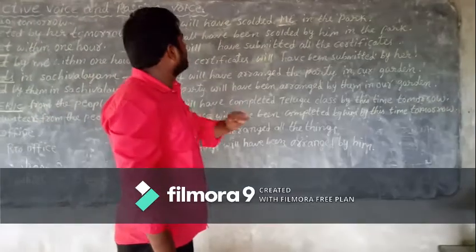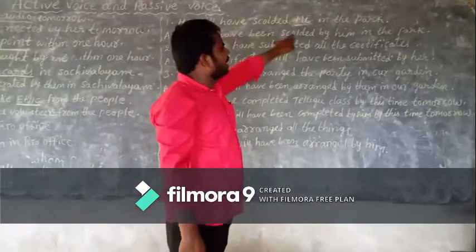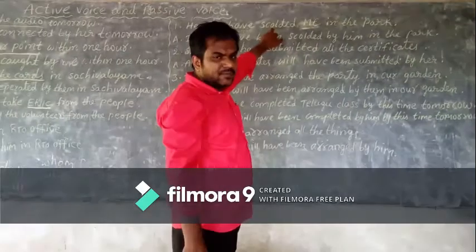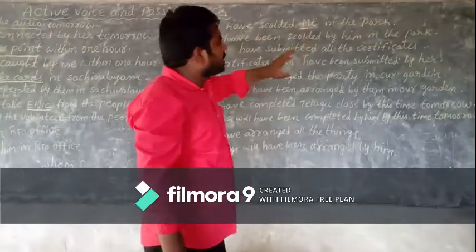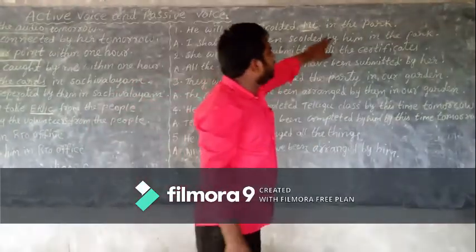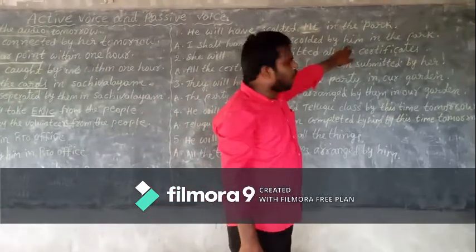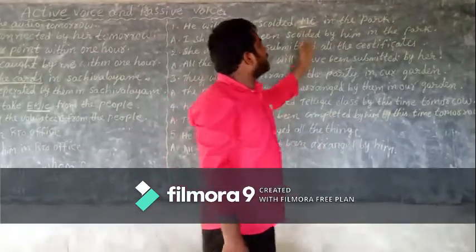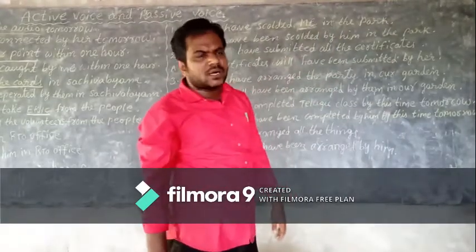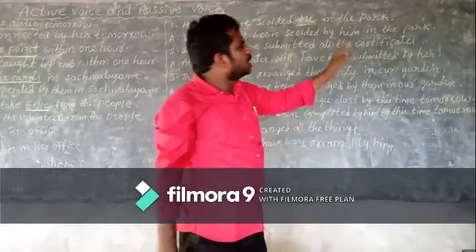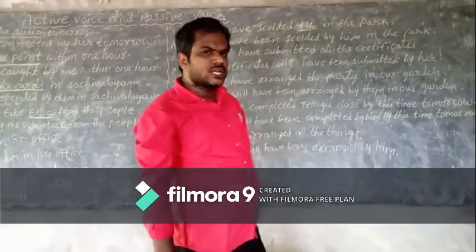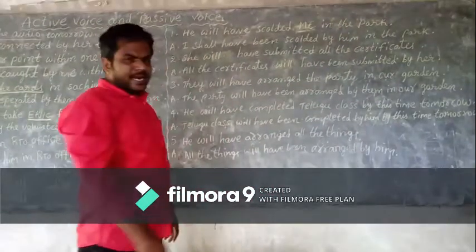Third rule, change the verb into V3. Already it is in V3, same. Fourth rule, add by. Fifth rule, change the subject as the object. So remaining part, in the park, you add last. That is it, children.